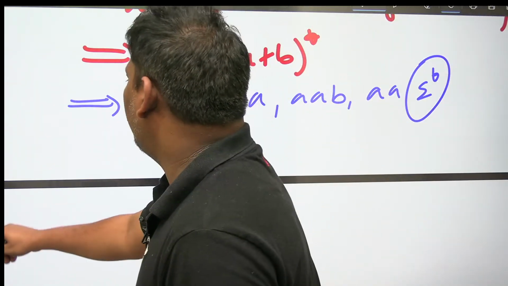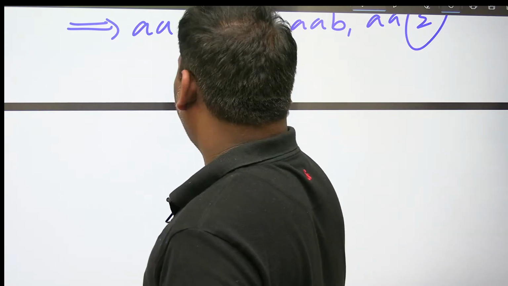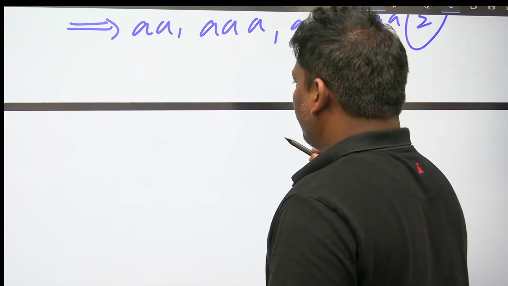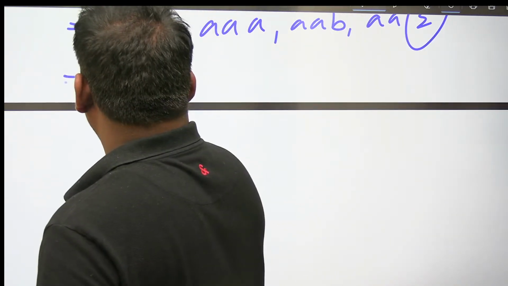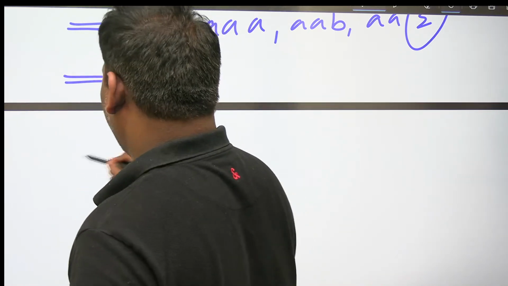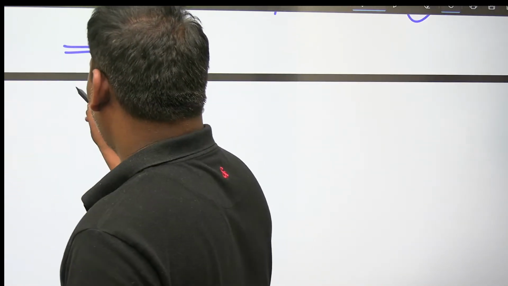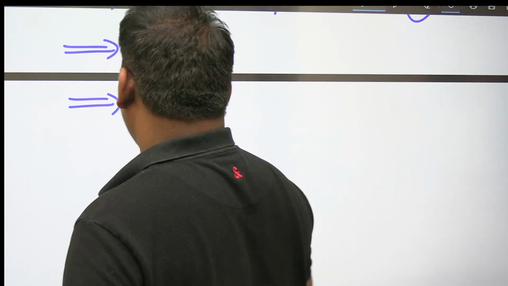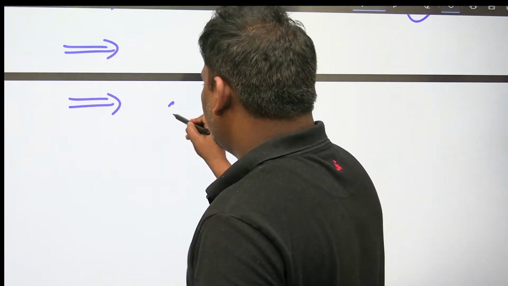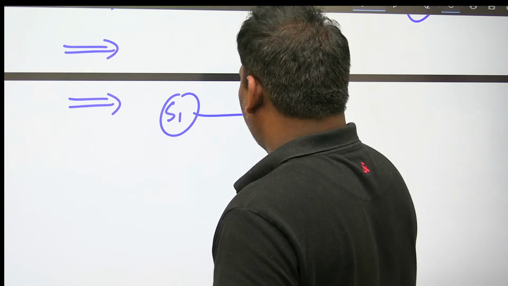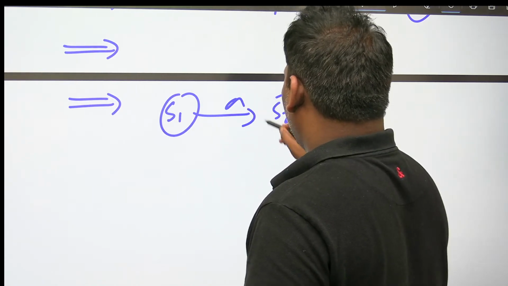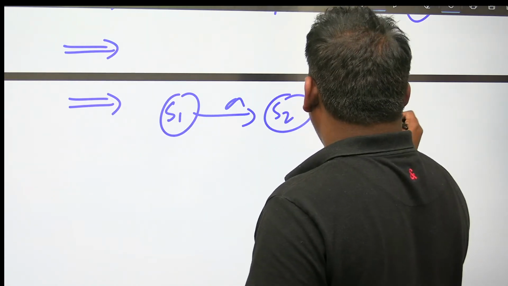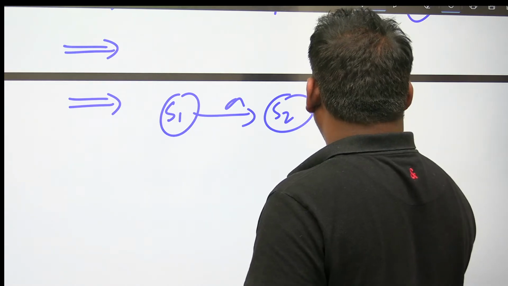Next, let me write the automata for this, the minimal DFA, minimal finite automata. S1, on A goes to S2, on A goes to S3.